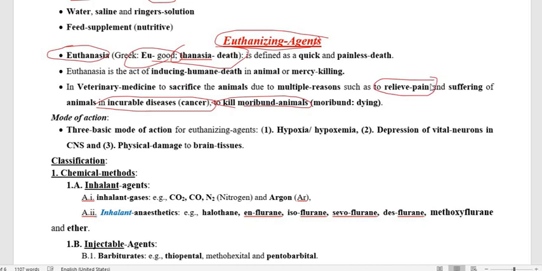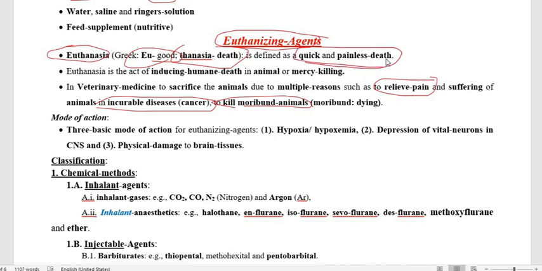At that time we have to kill the animal so that the animal will feel good. So this is the humane way of killing an animal by giving a drug, called euthanasia or mercy killing, and this is a quick and painless death. So this is very interesting.